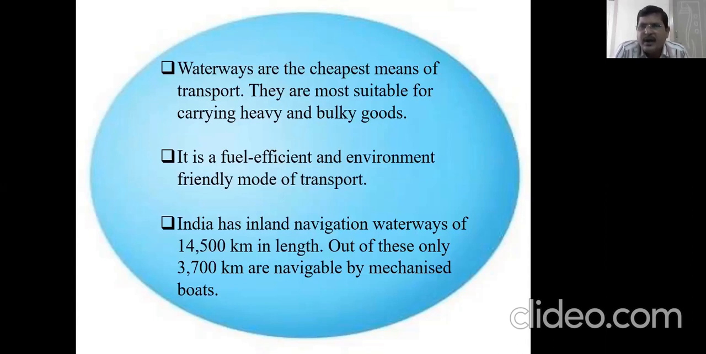What do you mean by inland? That is internally, inside the country. That is where transportation is used in the rivers. So that is called inland navigation. Waterways of 14,500 kilometers in length. Out of these, only 3,700 kilometers are navigable by mechanized boats.